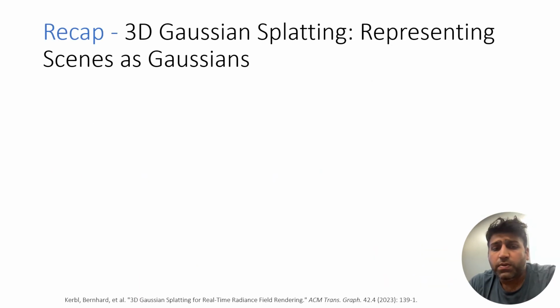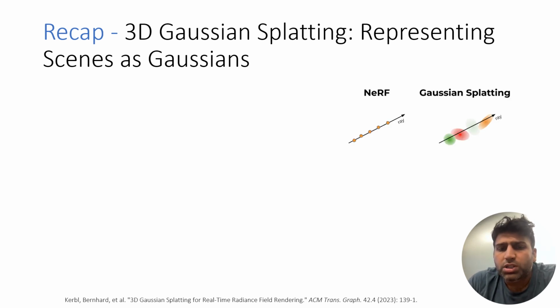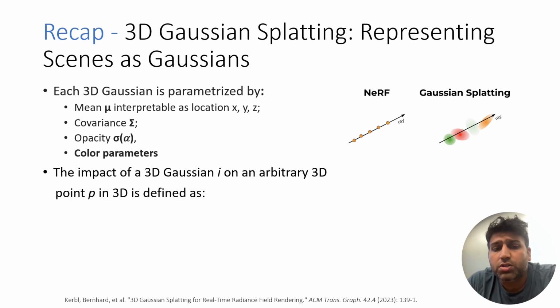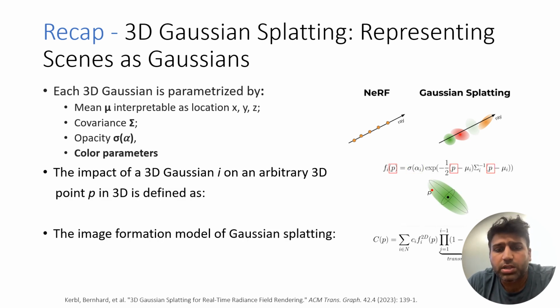Here we will give a brief recap about Gaussian splatting. It's an approach which is an alternative to NeRF. NeRF is an implicit representation while Gaussians are an explicit representation, and each Gaussian consists of different parameters such as mean, covariance, opacity and color parameters.